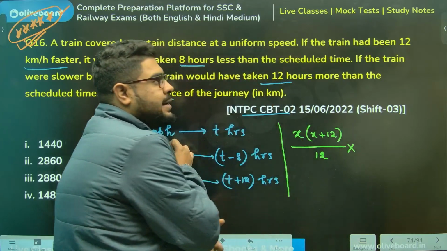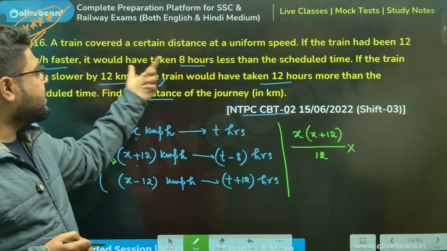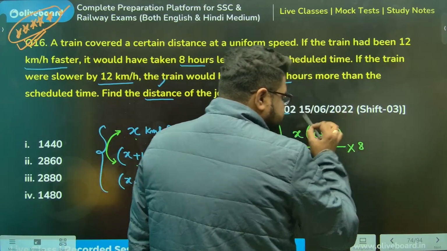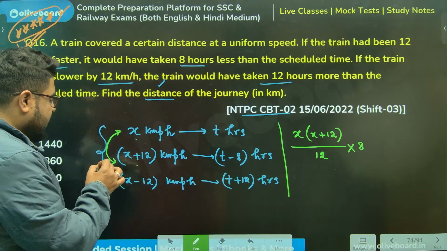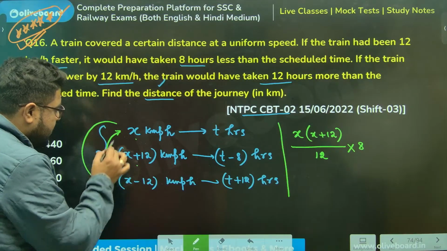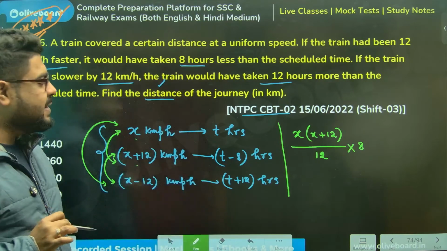What is delta t here? Delta t is how much? 8 hours less, meaning 8 hours is delta t. Done. Now take the other two. You can take either of these, anything goes actually. But again, why I am taking this, you will see right now.